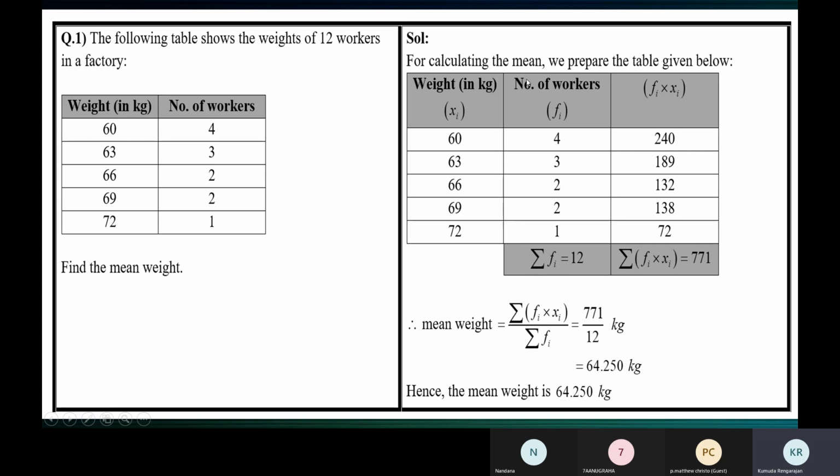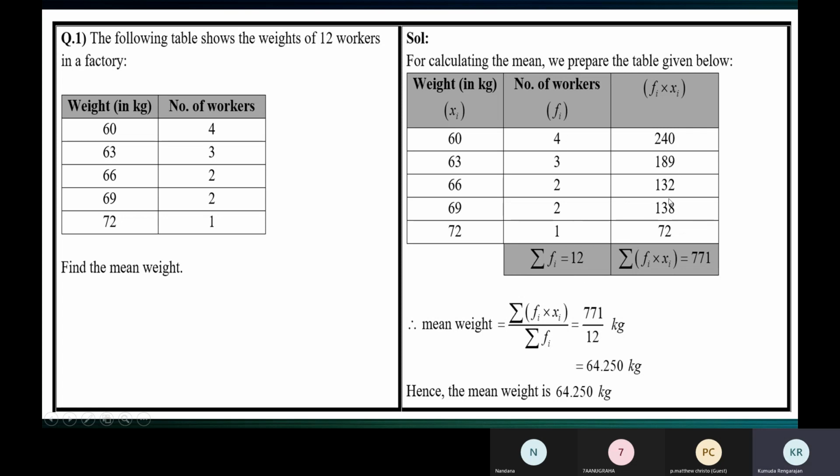So when you add all the fi values, we call it sigma fi, because it is the total of all the fi values. When you add all this, you get 12.